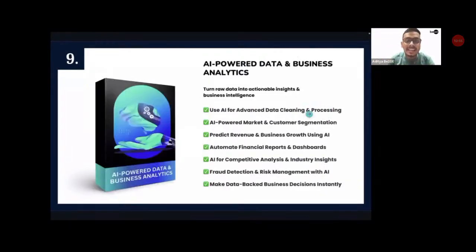Now we'll learn how to analyze data. Yes, analyze data, basically data analysis and business analysis, that too in an AI powered manner, to turn raw data into actionable insights and business intelligence with the help of AI. Once we do this, we'll be moving on to the 10th module, where we'll move a notch further up.